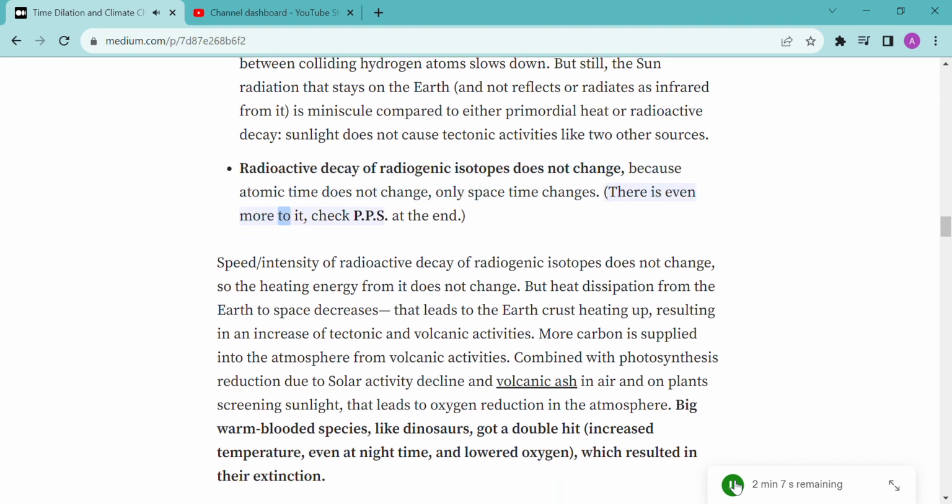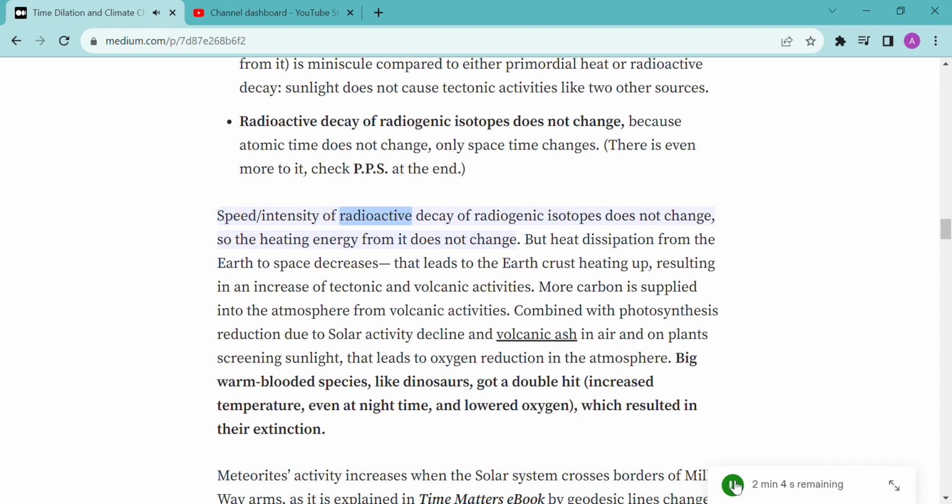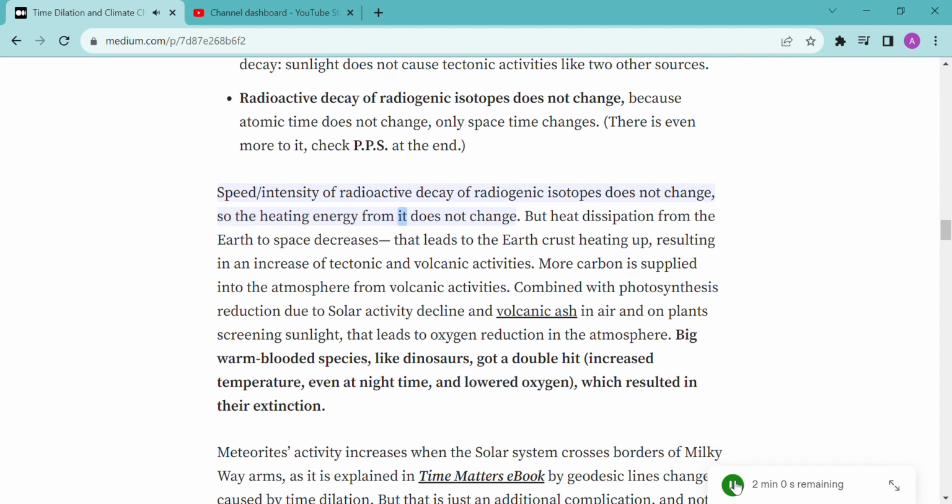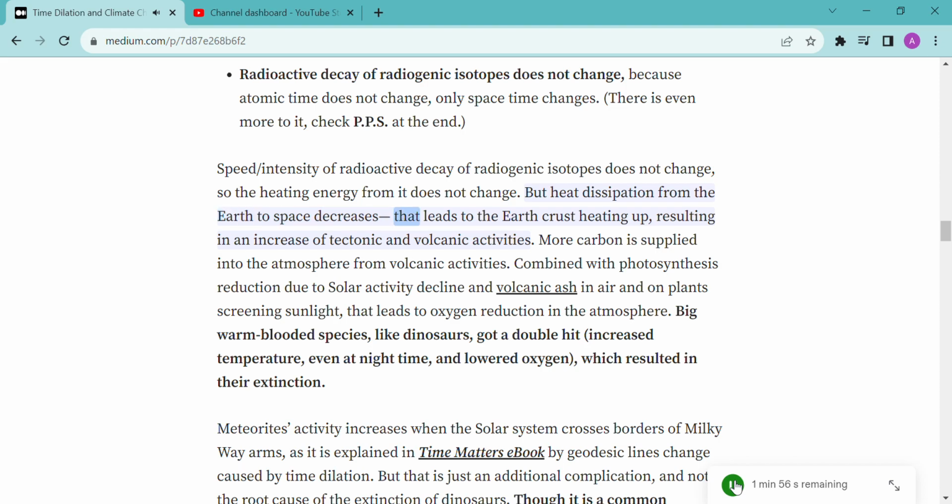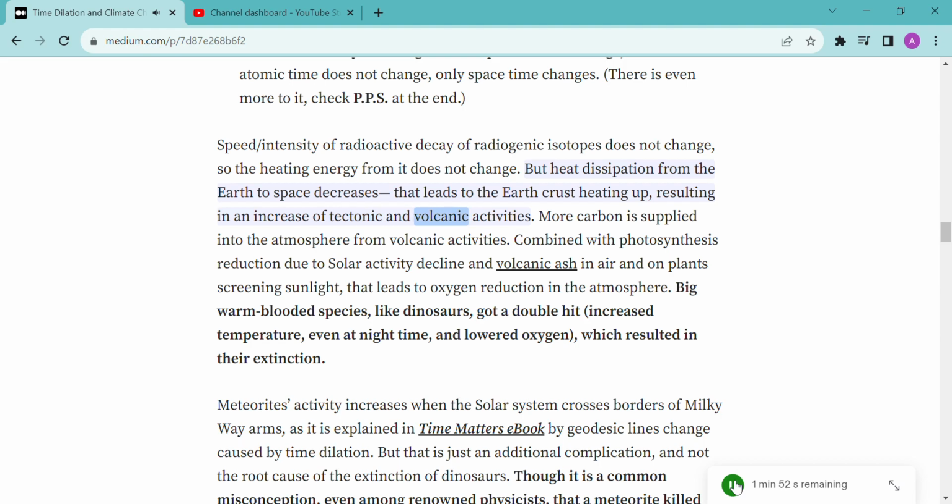There is even more to it. Check the PPS at the end. The speed and intensity of radioactive decay of radiogenic isotopes does not change, so the heating energy from it does not change. But heat dissipation from the Earth to space decreases. That leads to the Earth's crust heating up, resulting in an increase of tectonic and volcanic activity.